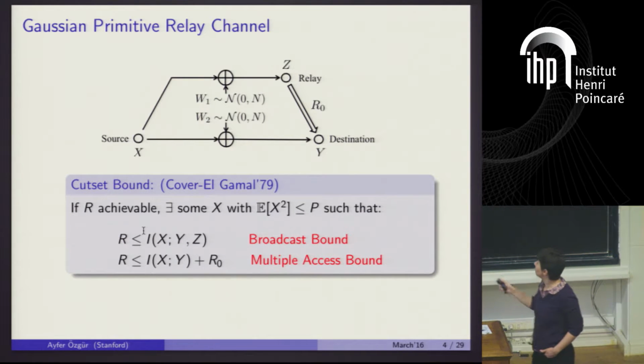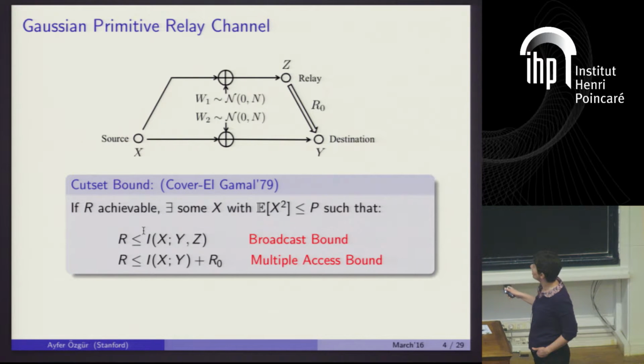So the Cutset bound for this model will say the following: if a rate R is achievable between the source and the destination, then you should be able to find a random variable X that satisfies a power constraint, a second moment constraint. This is the power constraint you want to impose on the signal transmitted by the source, so that R satisfies both of these inequalities.